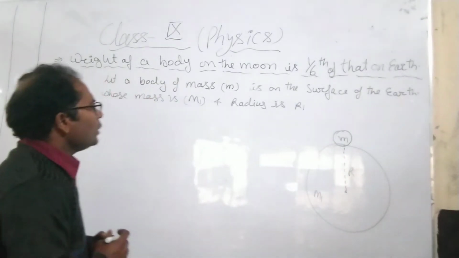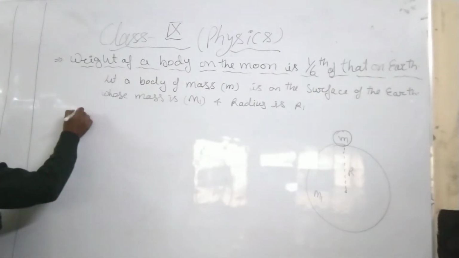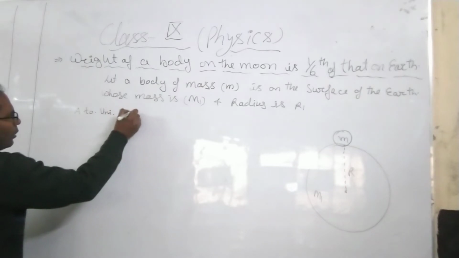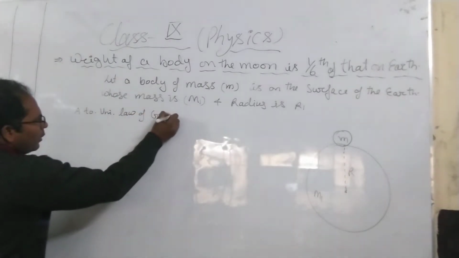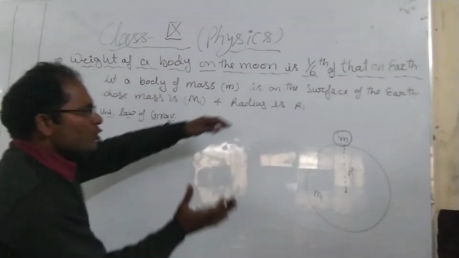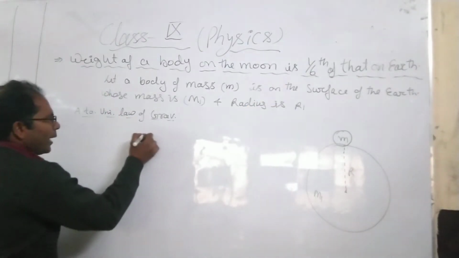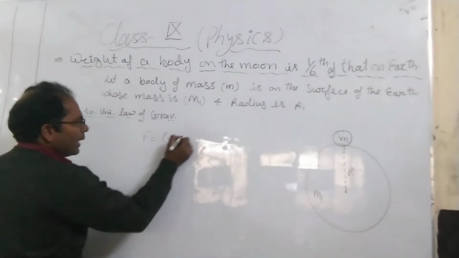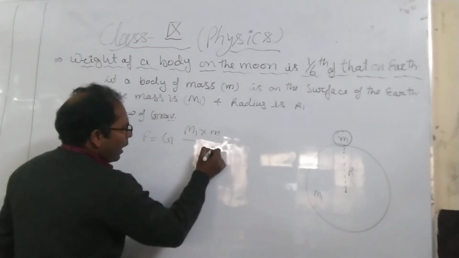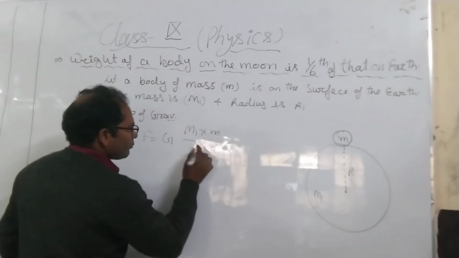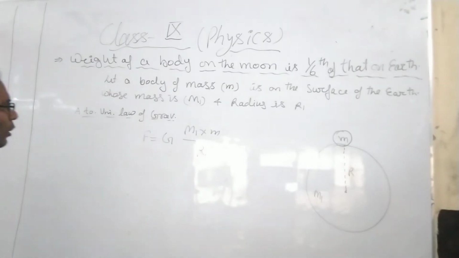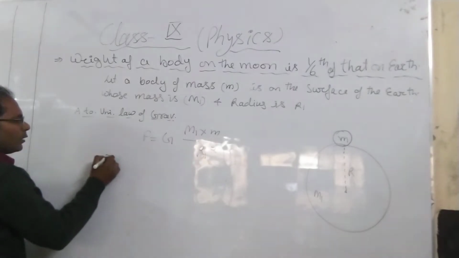According to the universal law of gravitation, force between two heavenly bodies is directly proportional to M1 into small m upon R1 square, and force is equal to weight.